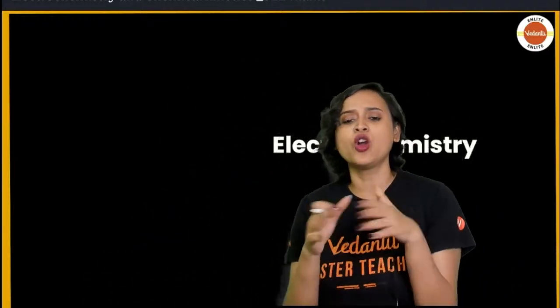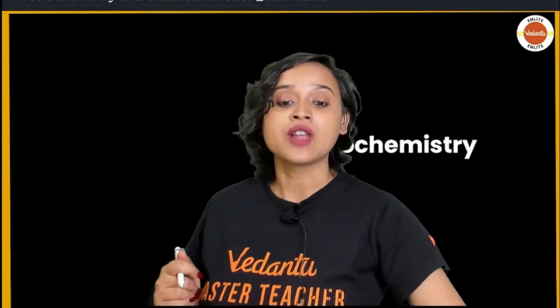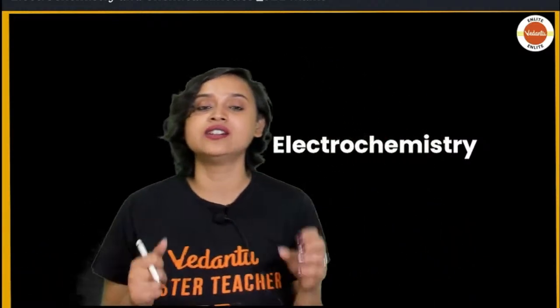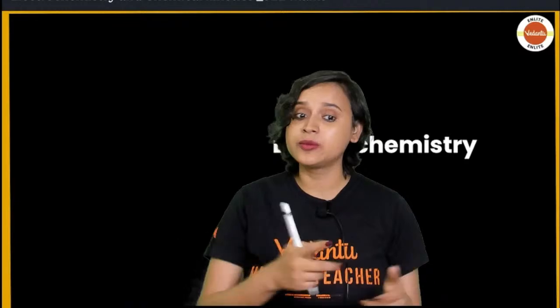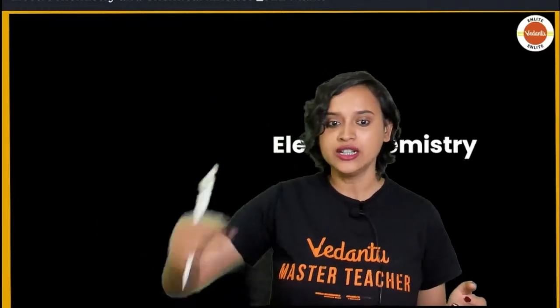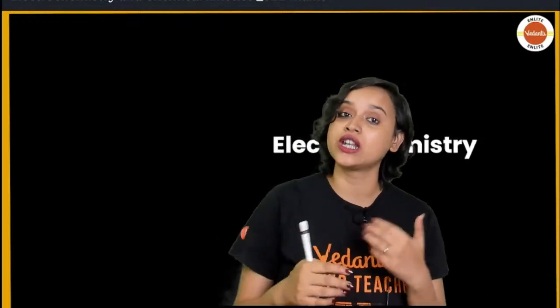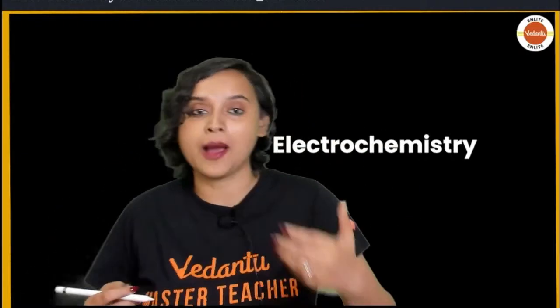Okay. Now let us start with electrochemistry, guys. And in electrochemistry, what is electrochemistry? Electrochemistry is such a chapter where we study about electricity and how that relates to chemical reaction. So when we're talking about electricity and chemical reaction, that means here basically chemical energy is going to get changed to electrical energy. Now that will be the spontaneous reaction, because there is some chemical energy and that is getting converted to electrical energy. But there is also the non-spontaneous part where we have to give in some electrical energy for a chemical reaction to happen, right?